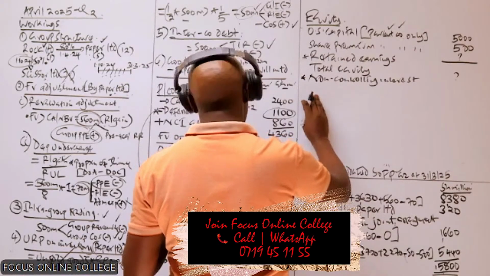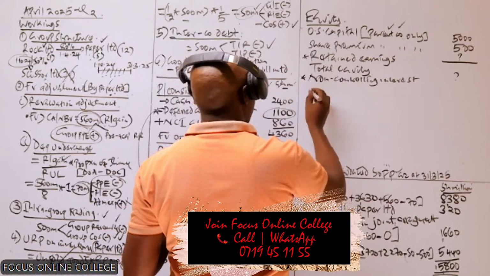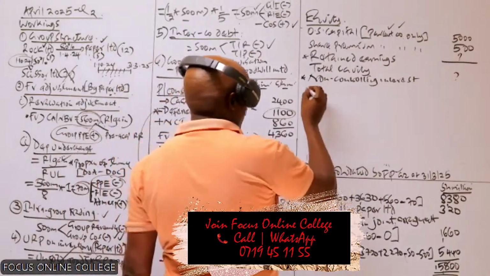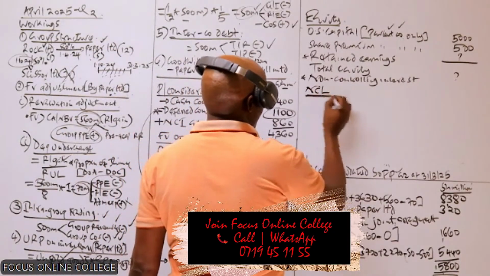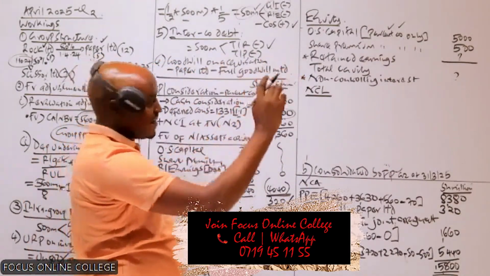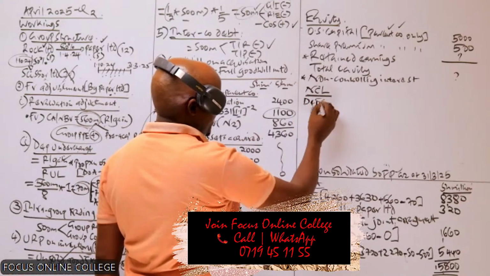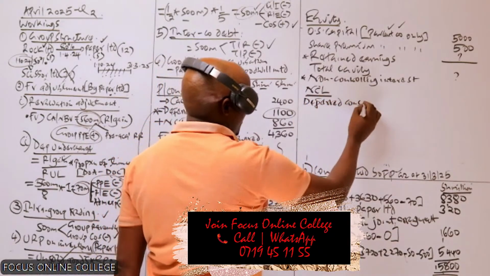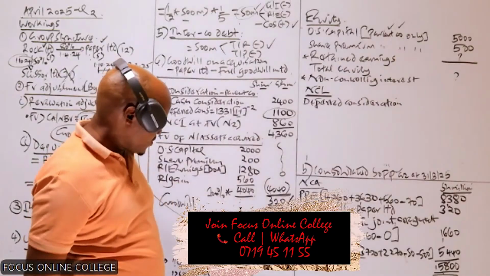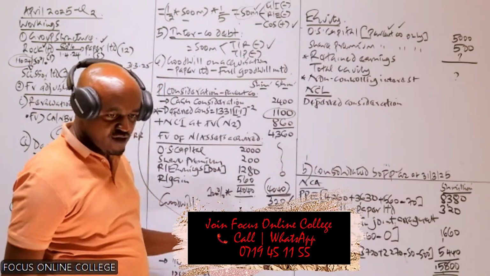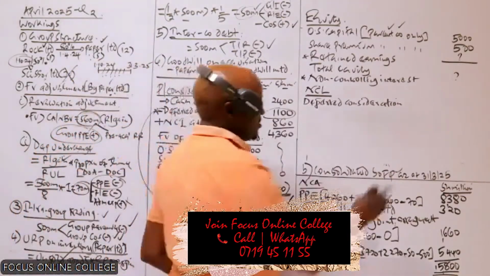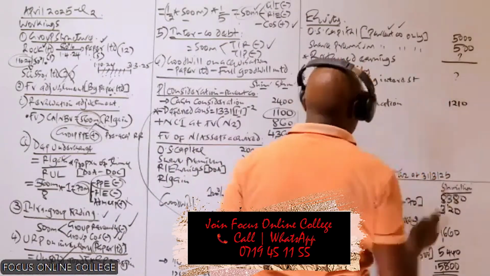Then from there, we proceed and record liabilities. For liabilities, we have the current liabilities, but in this case, there is something we are going to introduce. We are going to introduce non-current liabilities. I hope you can remember this deferred consideration. This is consideration to be paid by the parent company in future. So that deferred consideration will be recognized here as a non-current liability. We have amortized that, so this amount plus the interest for that year will give us 2110.